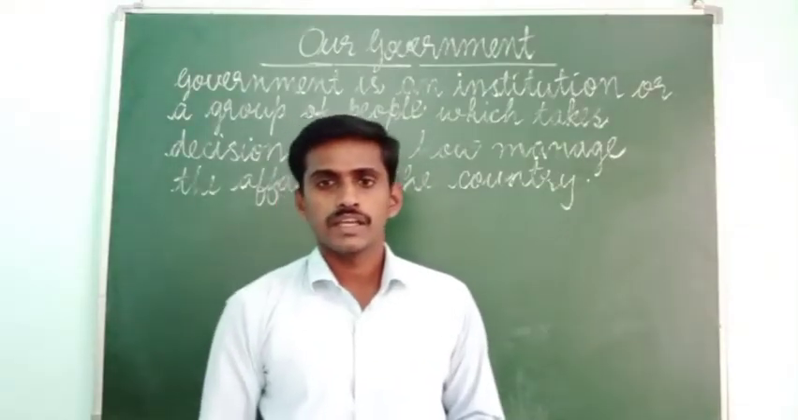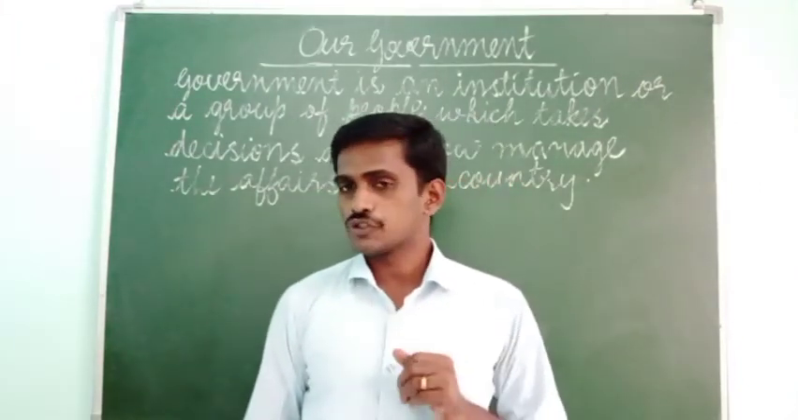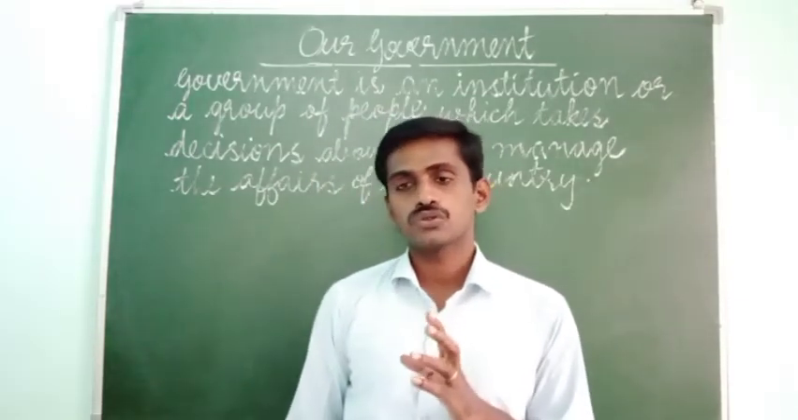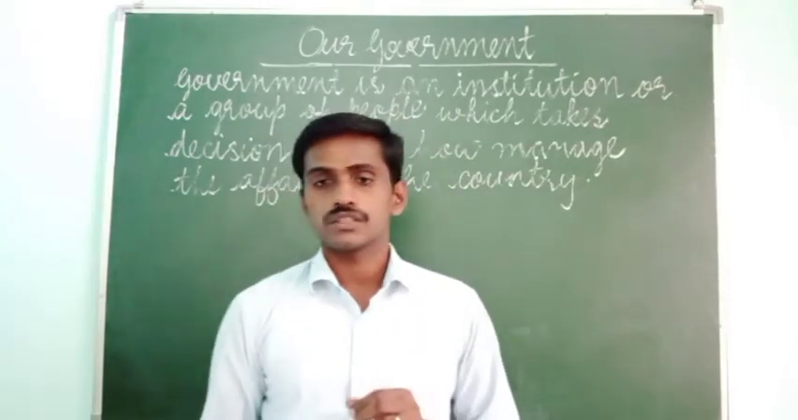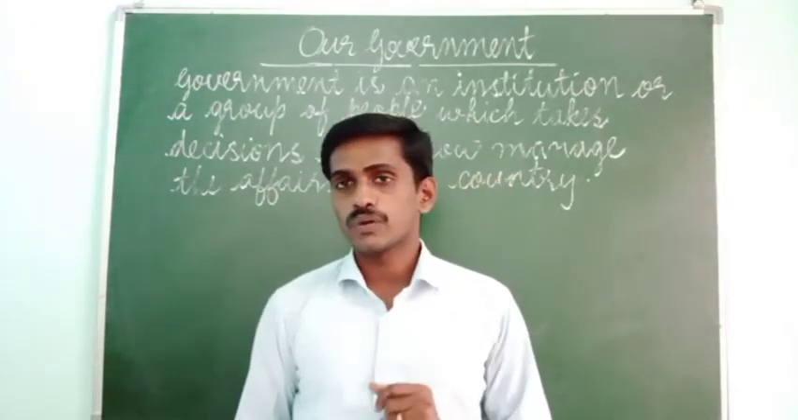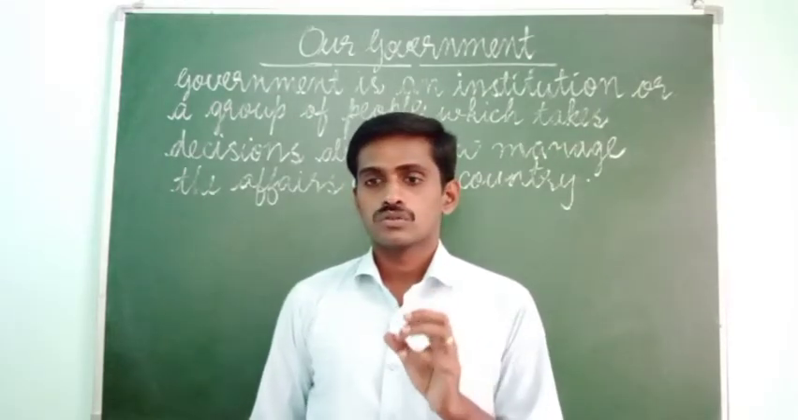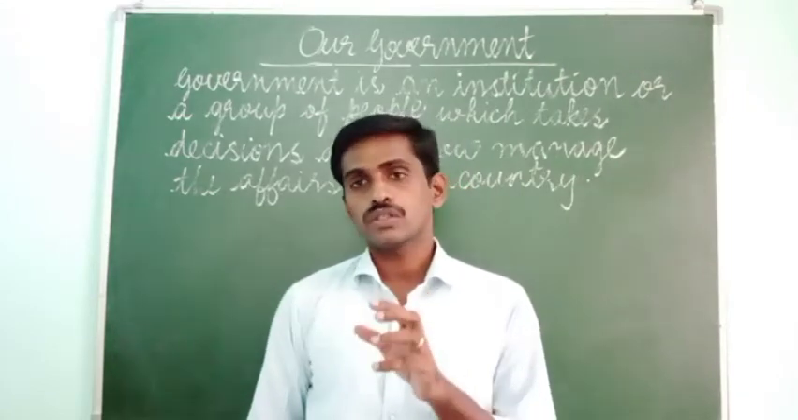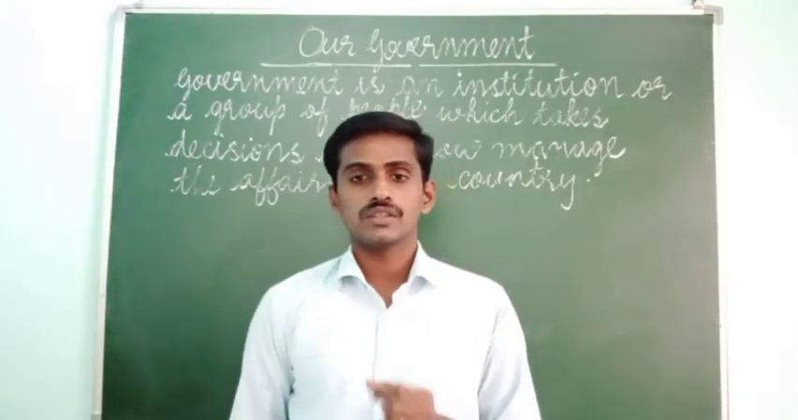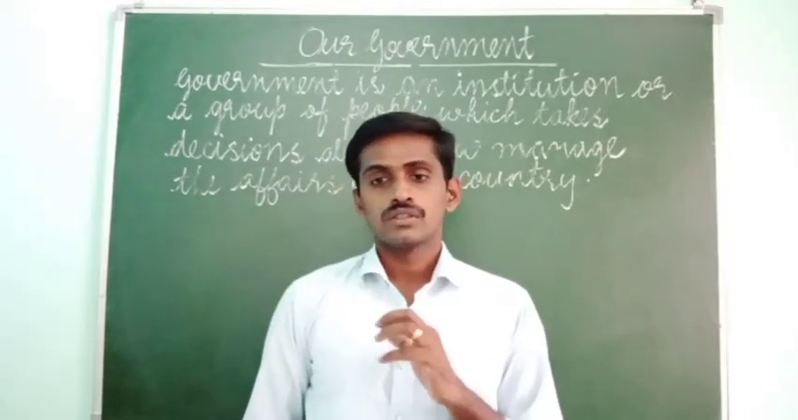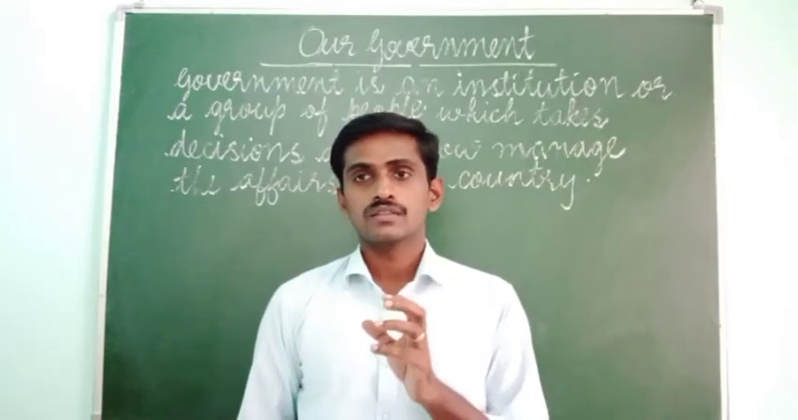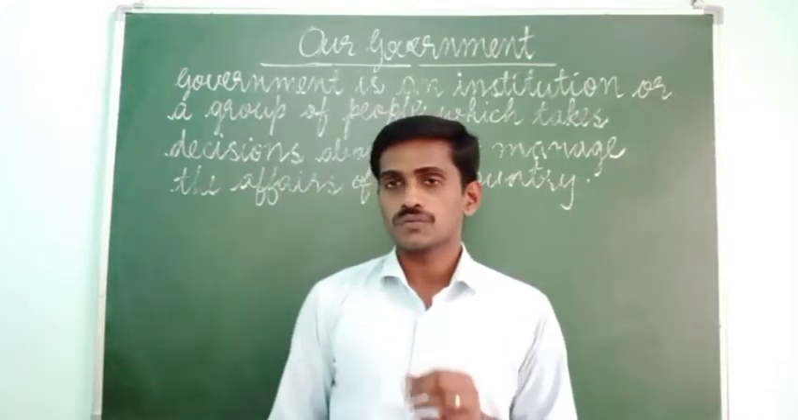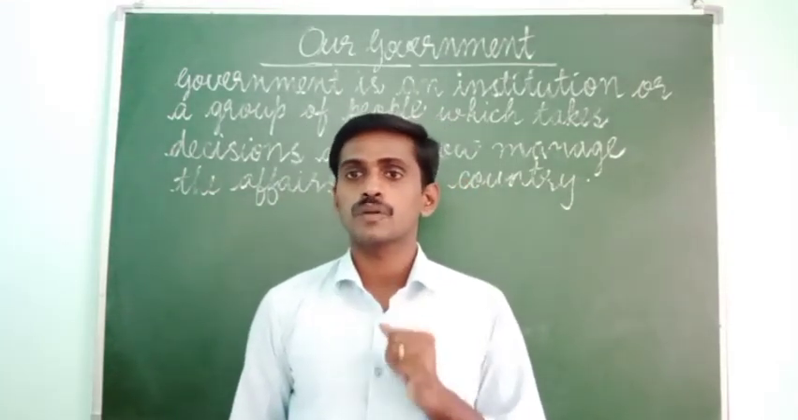What is a government? A government is an institution or a group of people which takes decisions about how to manage the affairs of the country, like the head of our family who is taking decisions in our families. Usually the head of the family, that is the father, will take all the decisions in the family. Like the head of the family, government is the head of the people of the country.